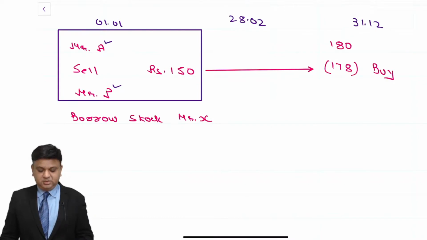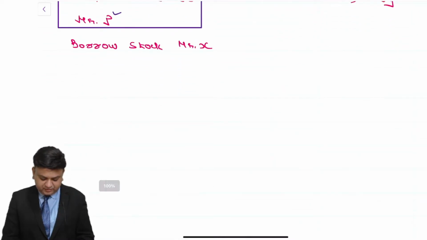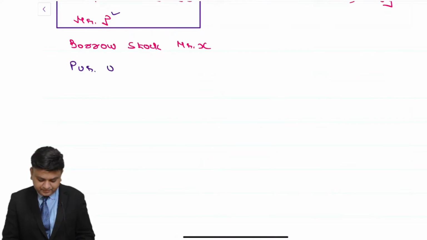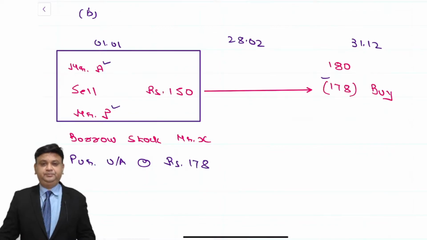No. So we are ignoring the dividend income in this calculation for the time being. At the same time, today we have entered into the forward contract or futures contract to purchase the underlying asset at the rate of rupees 178. That is what we have done.